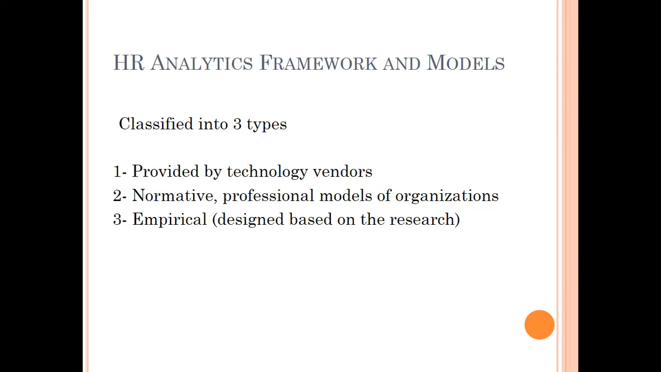Then there can be frameworks which are created by research and are supposed to be the ideal frameworks to be followed by the organizations. These are known as normative frameworks. The other ones can be designed by the in-house research of the organization. The HR team may come up, based upon their own understanding of the data which they have, with the kind of framework that suits them best. So this kind of empirical framework will vary from one organization to the other.